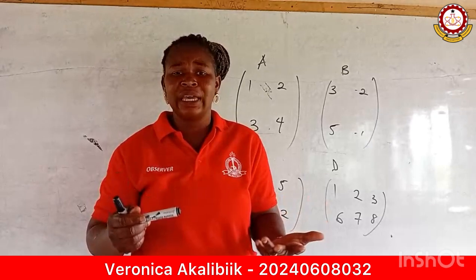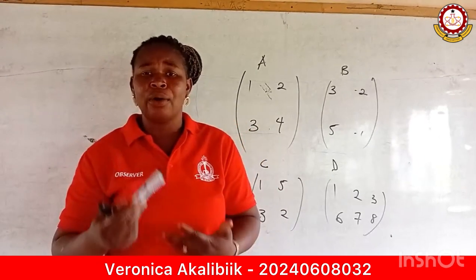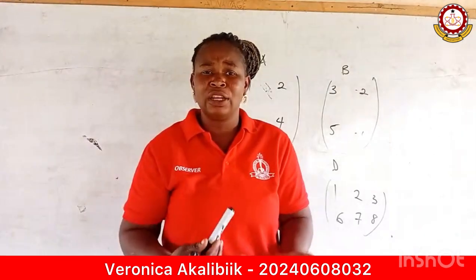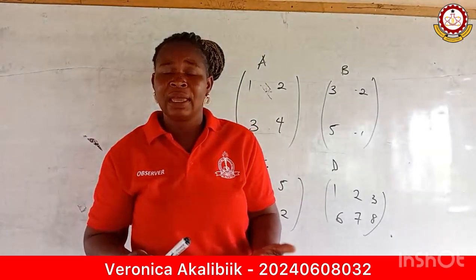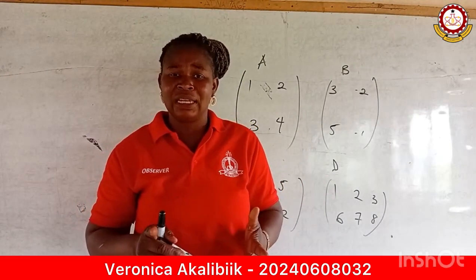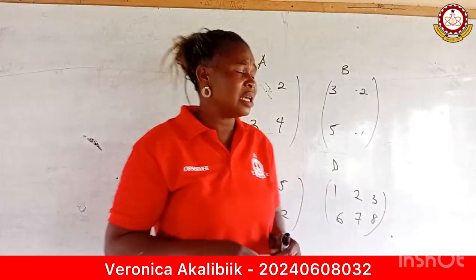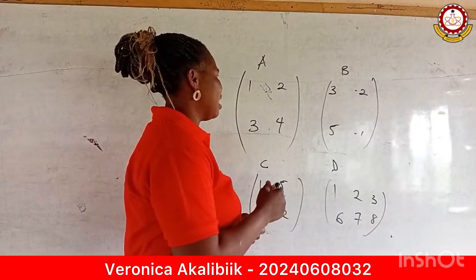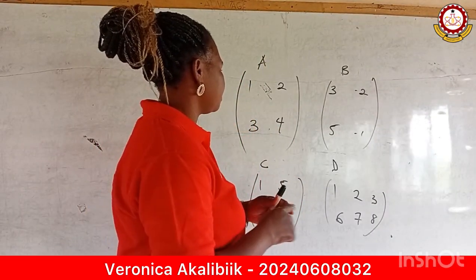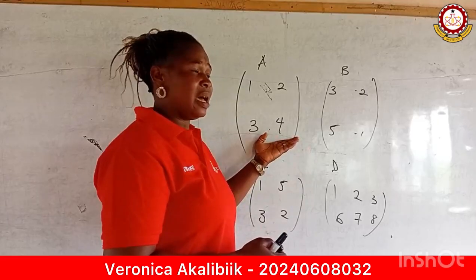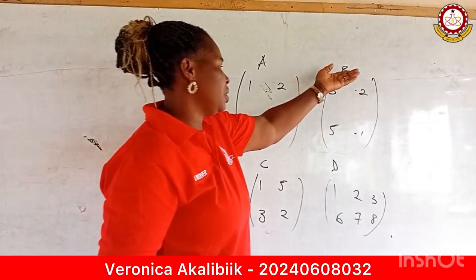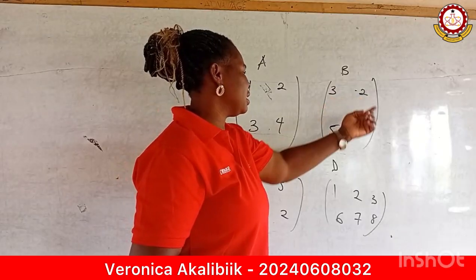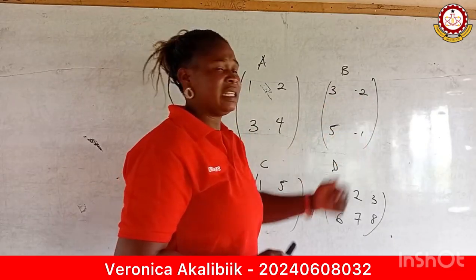Another misconception I would like us to consider is multiplication. In most cases, because students are already used to numbers at the beginning of the study, they think that multiplication is commutative. In matrices, we don't have anything like that. Now, let's look at this. I have matrix A, 1, 2, 3, 4, and matrix B, 3, negative 2, 5, negative 1.